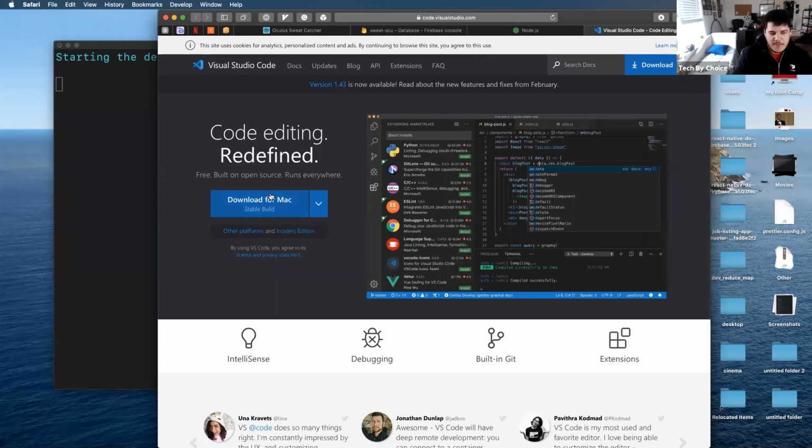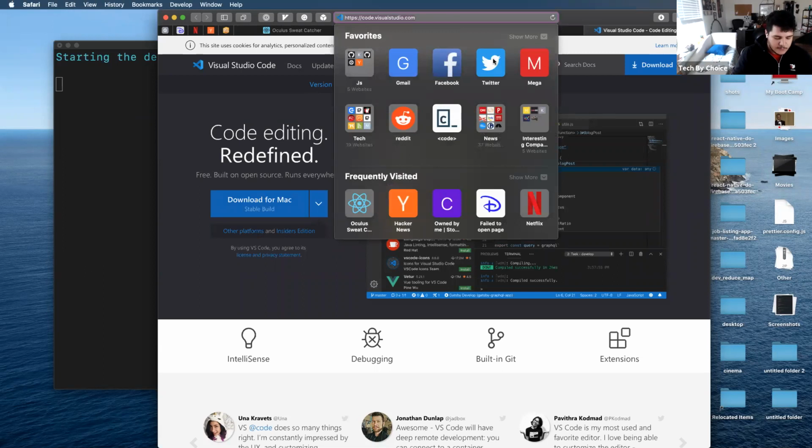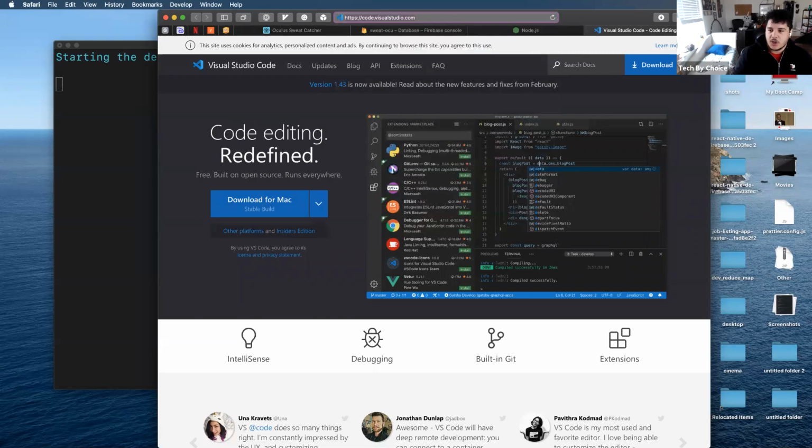I would definitely just recommend kind of running with this. I think the features that it adds to JavaScript development are pretty invaluable. So I'm just going to drop this in the chat real quick. There we go.